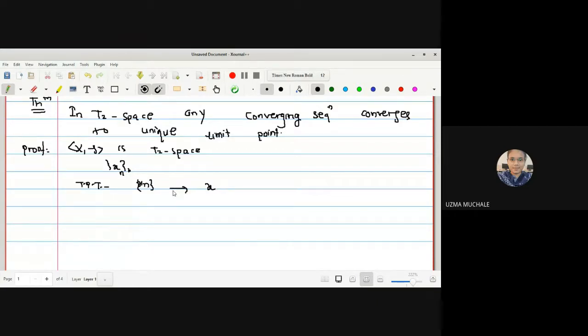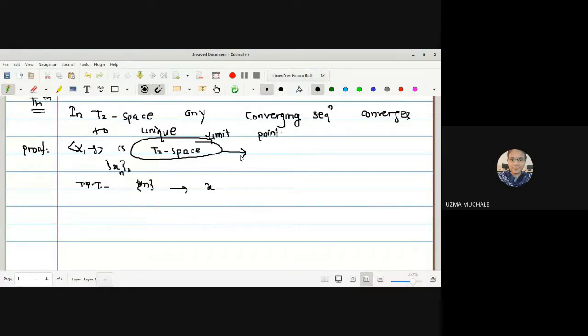Okay. Now, what is given to us in this case? X is a T2 space. Now, if it is given that X is a T2 space, we have to use this condition of a T2 space. When can we use the condition of a T2 space? When we can find two different points, right? Because in every separation axiom, in every Ti space, we have to start the consideration with two different points. If we have two distinct points, then only we can use the definition of a T2 space.